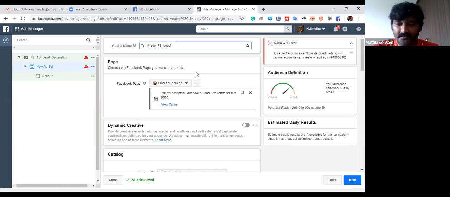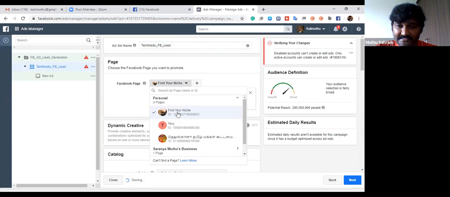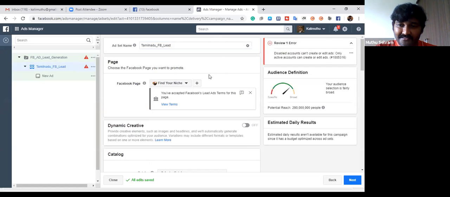Simple. Guys, I'm pretty much sure that everyone should have your own Facebook page. If you do not have a Facebook page, 100%, you cannot make it as a lead ad. Okay. So this is a button we have. You have to select your own page. This is my page.